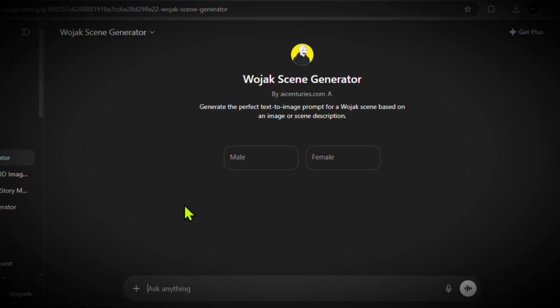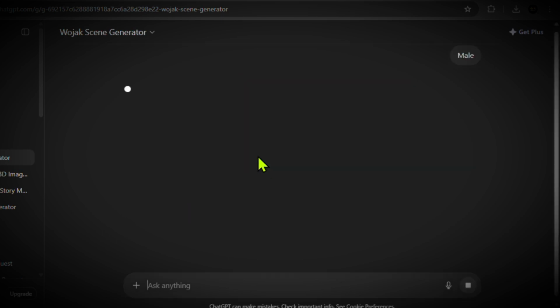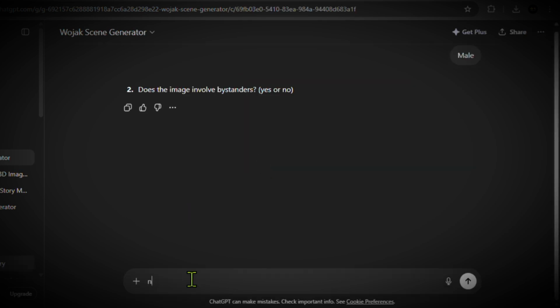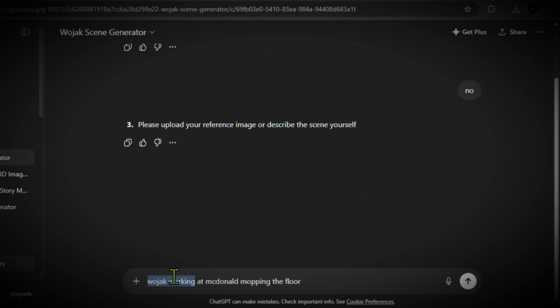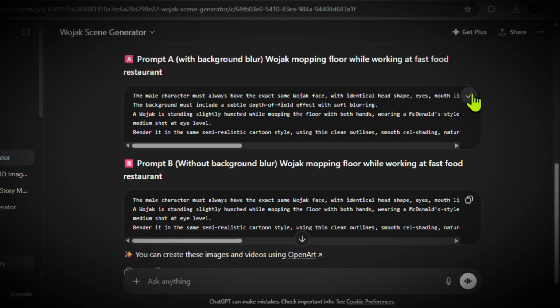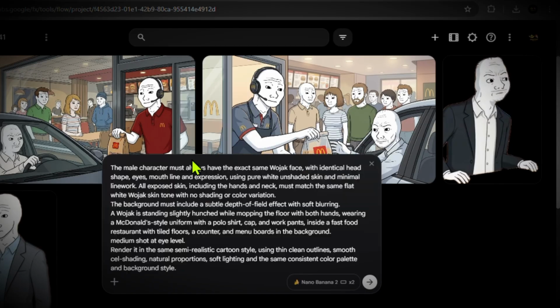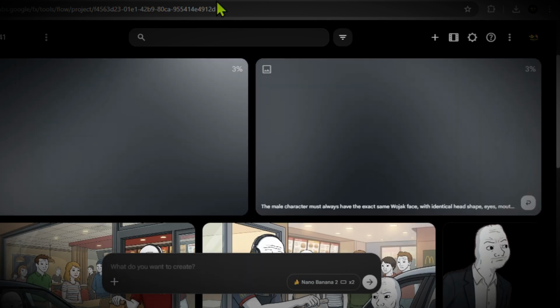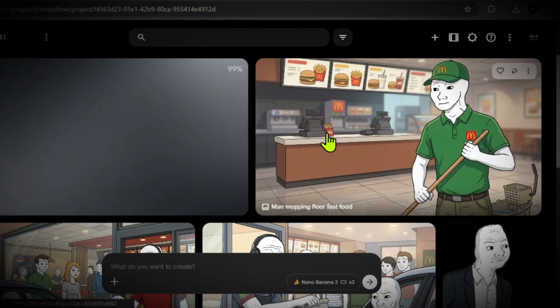And for the second scene, start a new chat, choose male again, and this time select no bystanders. Now describe the scene. For example, you can type: Wojak working at McDonald's mopping the floor. This time don't include a second character, and then wait a few seconds again and copy the prompt, go back to Flow AI, paste in the prompt, tag him and hit generate.